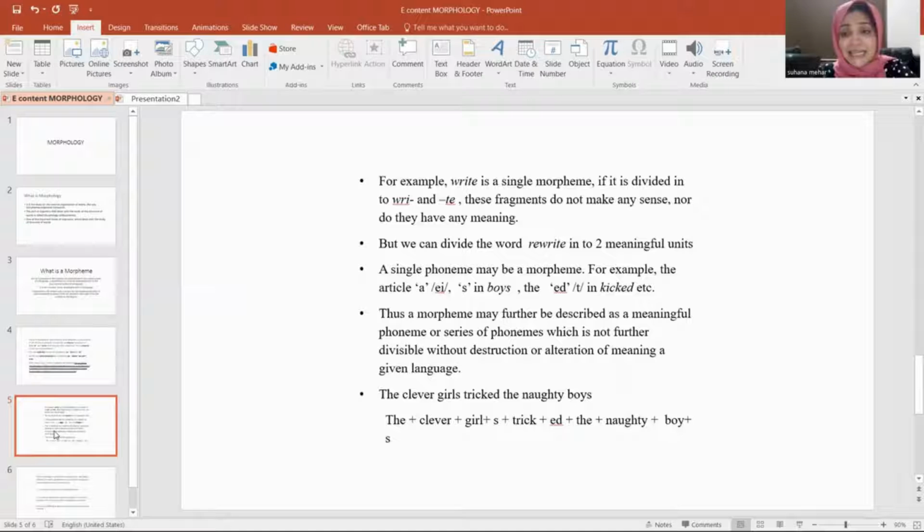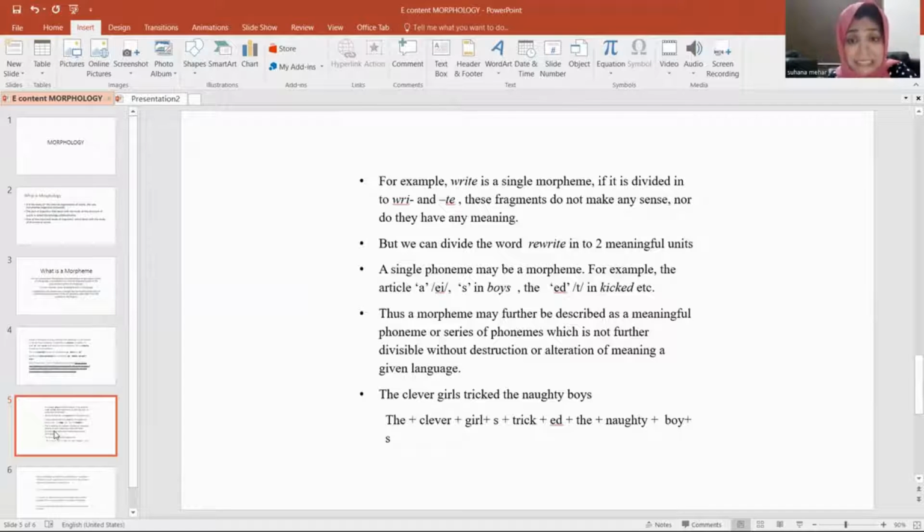Another example is the word write. We have already taken the word rewrite, where you have seen there are two morphemes, re and write. Now I'm taking another word, write, and I'm telling you write is a single morpheme. You cannot divide the word write into "ri" and "t". It has got a single meaning. That's a basic meaningful unit, right?